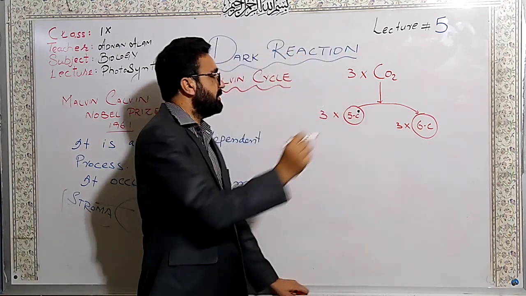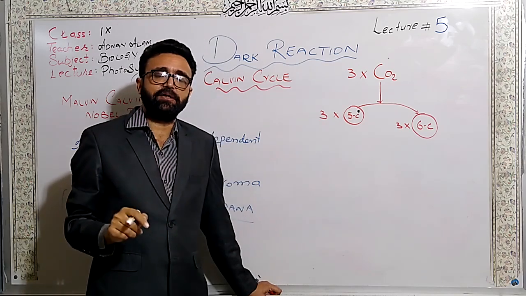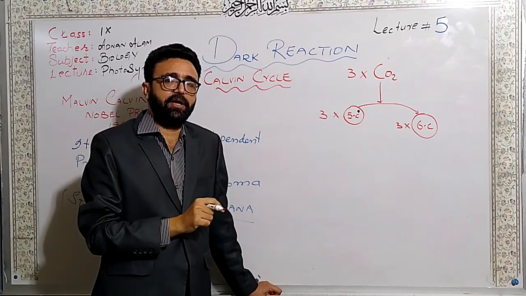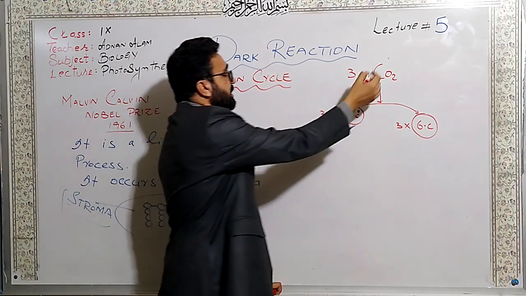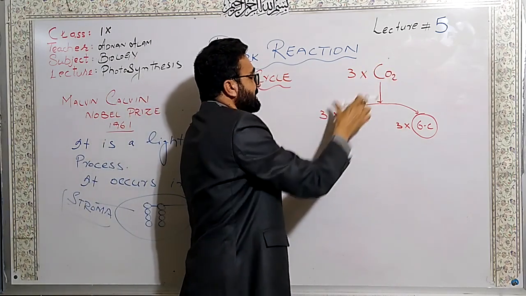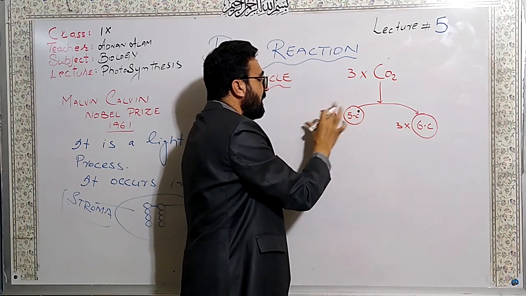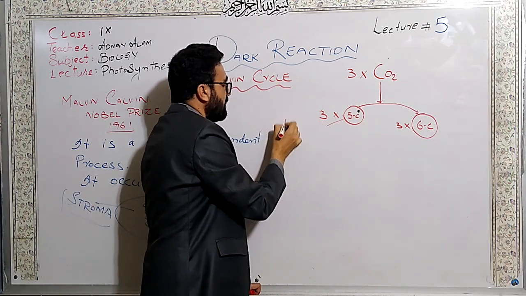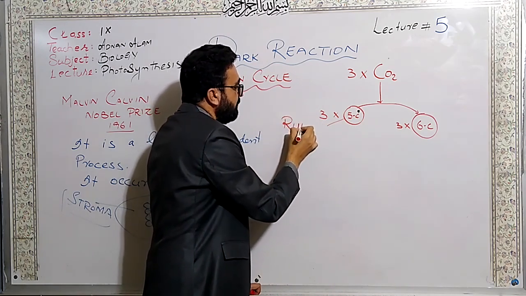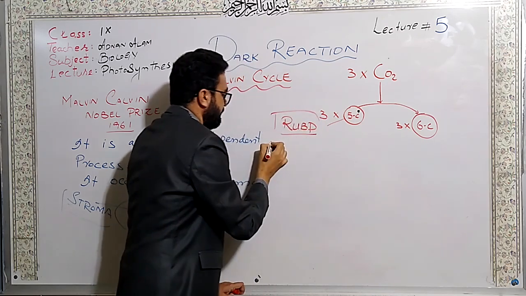Dear students, 3 molecules of carbon dioxide. The carbon dioxide in photosynthesis will enter in the dark reaction. It has no role in the light reaction. The 3 molecules of carbon dioxide will combine with 3 molecules of a 5-carbon compound, and the name of this compound is RuBP, ribulose bisphosphate.